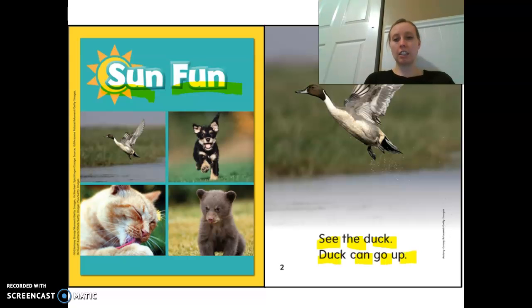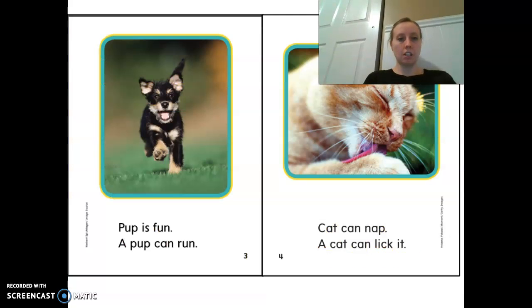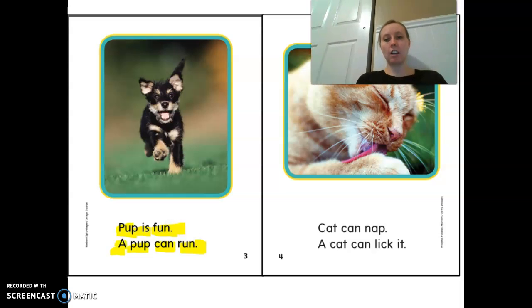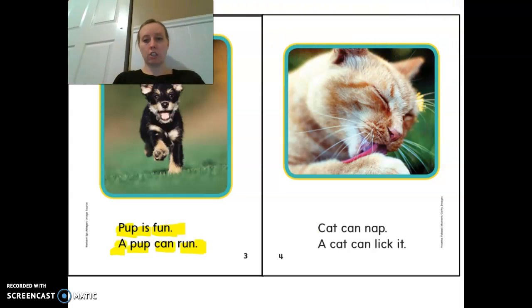Your turn. Together. See the duck. Duck can't go up. Your turn. Together. Pup is fun. A pup can run. Your turn. Together. Cat can nap. A cat can lick it.